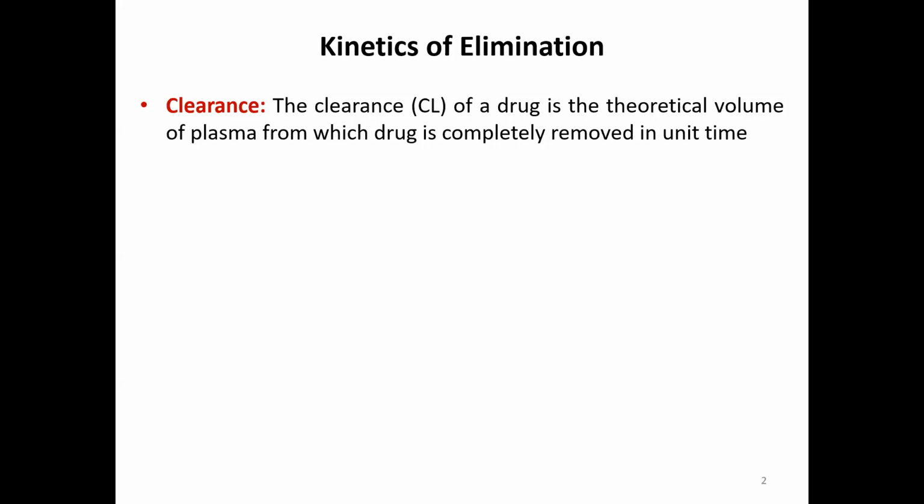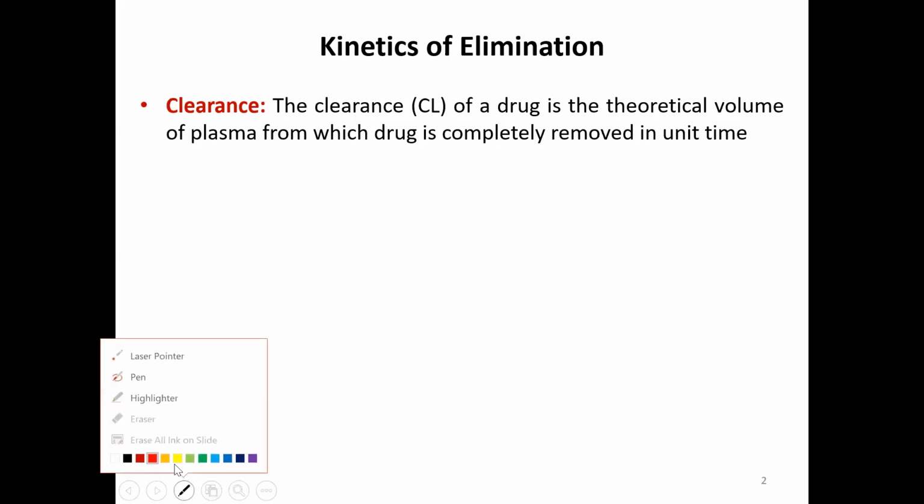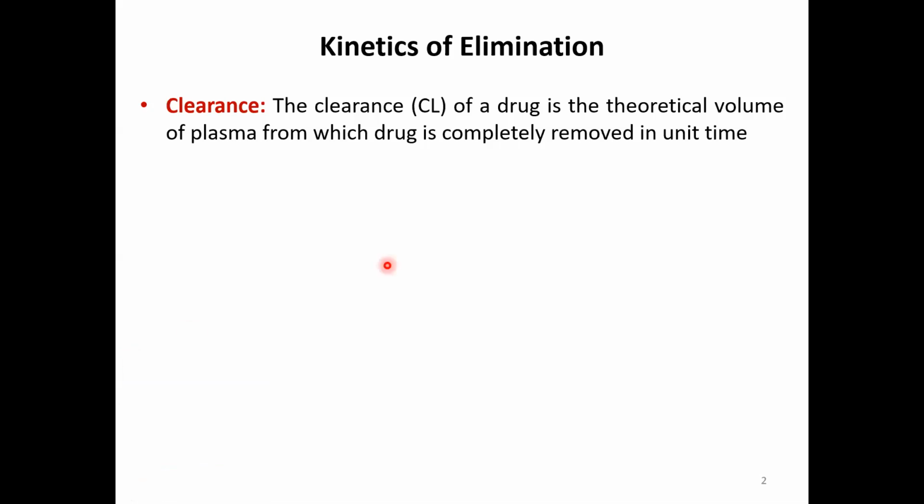Clearance can be conceptualized in two ways. Firstly, it can be defined as a theoretical volume of plasma from which drug is completely removed in unit time. So therefore, it can be expressed as volume per unit time. However, the other way to define it is: clearance is equal to the rate of elimination of a drug from the body relative to the concentration of the drug in the plasma.